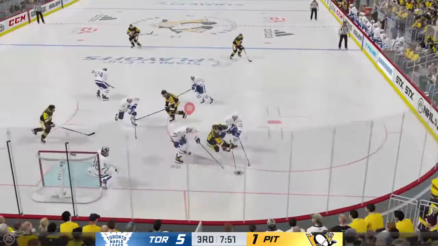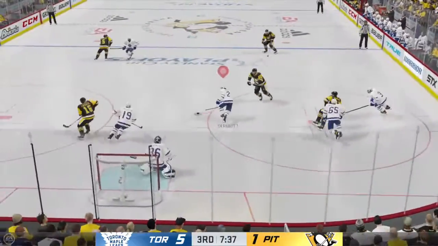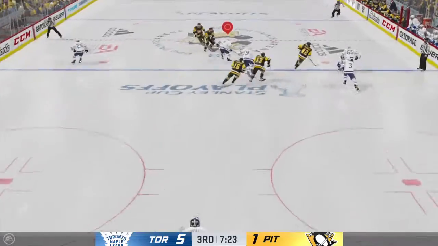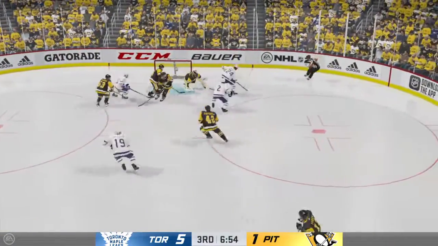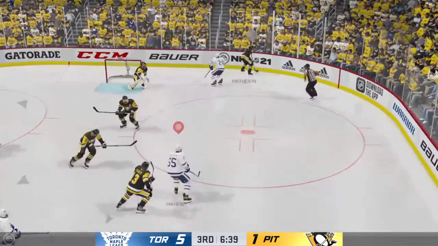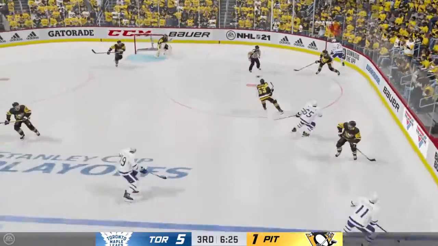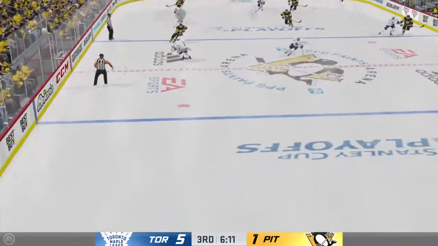Here's Bluger. Stopped by Campbell. Goes back to the corner. Another shot. That's blocked in front. And here comes Travis Dermott for the Maple Leafs. Dermott moving in. Takes the shot. Simmons with Dermott. Backhander blocked off the side of the net. Simmons trying to steal it from Matheson. Now he gets it to Letang.